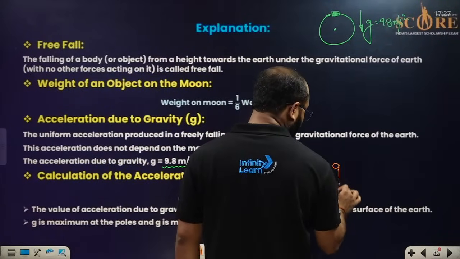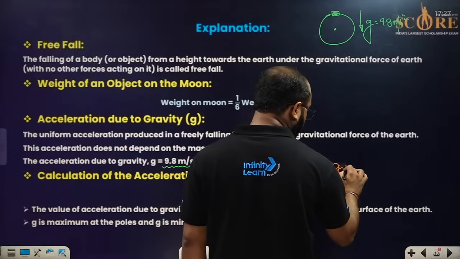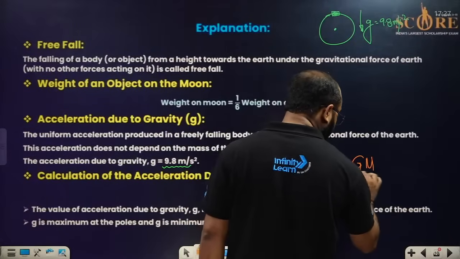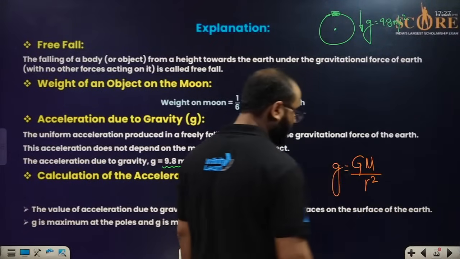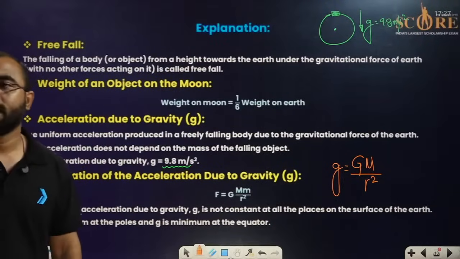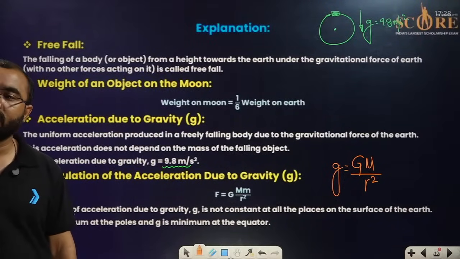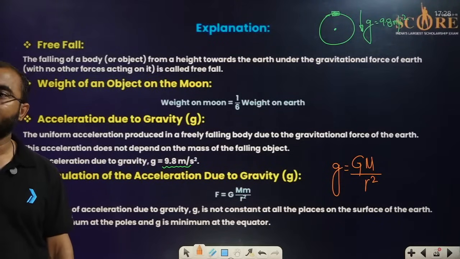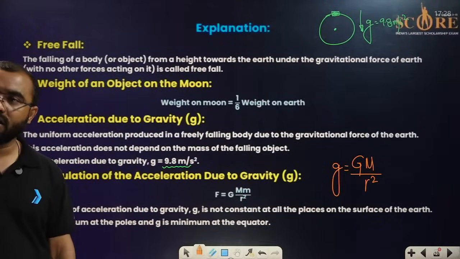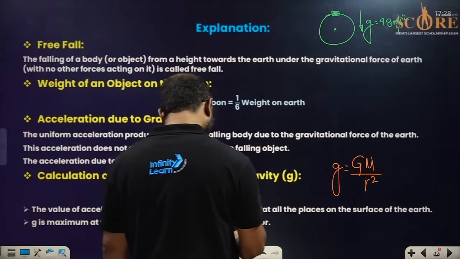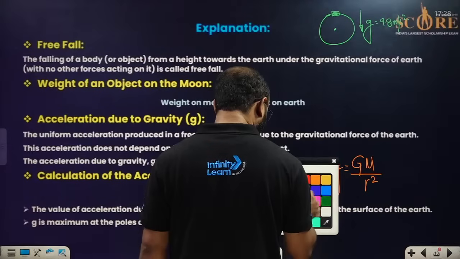So the formula for the small g, acceleration due to gravity, will be equal to G, the gravitational constant, times the bigger mass of the body, divided by r square. Please do remember this. The acceleration due to gravity formula uses the universal gravitational constant, the mass of the bigger body, and the distance between the two bodies. This is very important. If someone asks you, you can go with the formula.